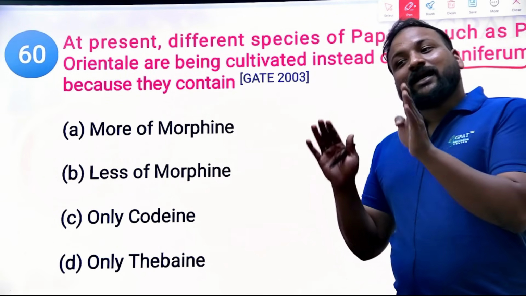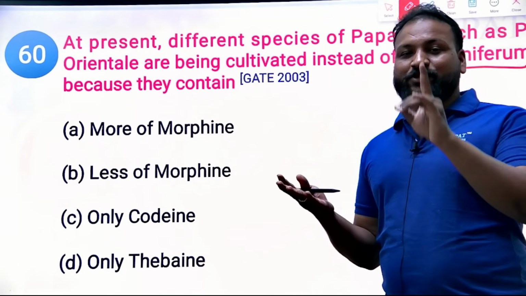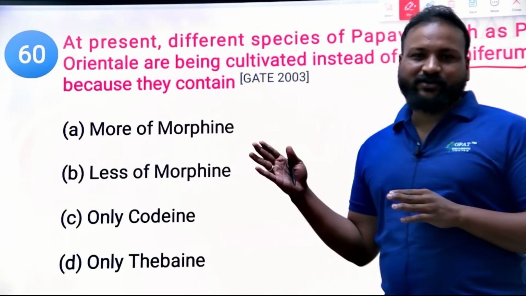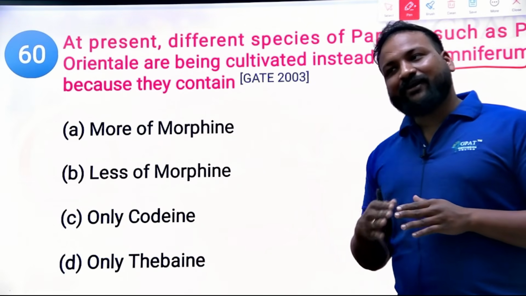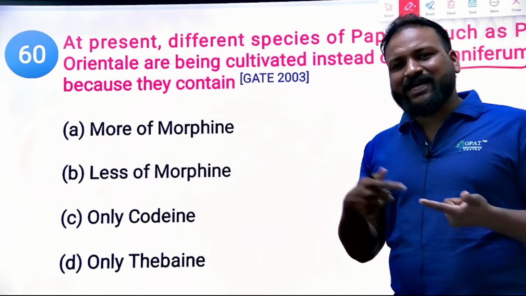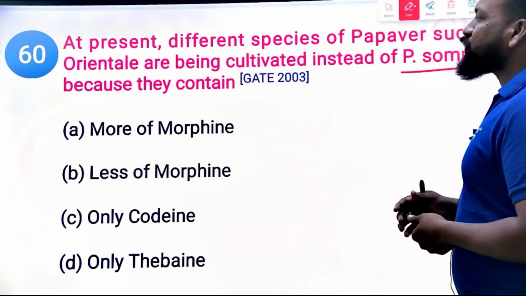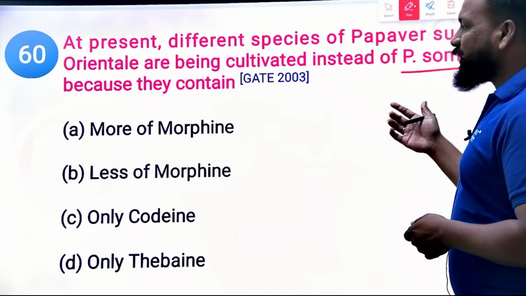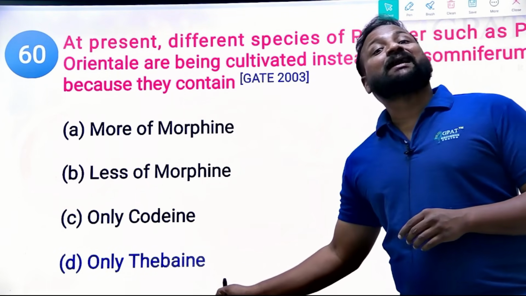It should be carried out under the Narcotic Drugs and Psychotropic Substances Act, so you should remember that and cover forensic pharmacy along with this. Whenever a question connects to another subject, use it to revise, so you can complete other subjects simultaneously. So why are people cultivating orientale instead of somniferum? Because they only contain thebaine.